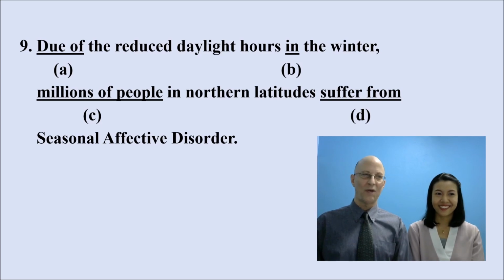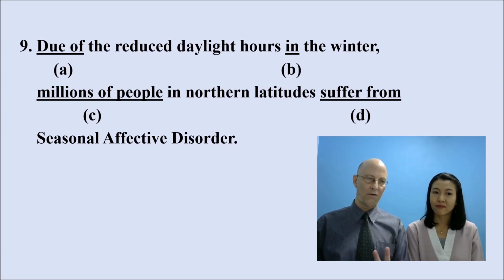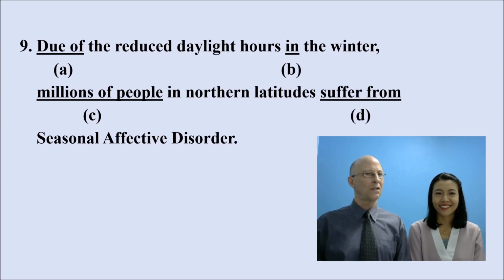Perfect. We had quantifiers before. Millions of people. Millions is the quantifier of people, so that one looks good. How about D? Suffer always comes with the preposition from. Yes, it does. That's an example of something called collocation, where you have a verb with a specific preposition that goes with it, and it's something that you learn over time by usage and by seeing it as you read and hearing it as you listen. Suffer from goes together.